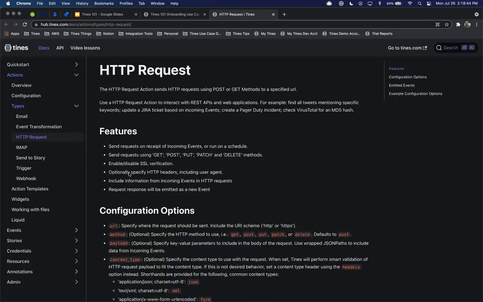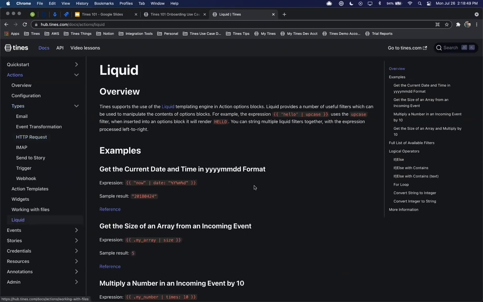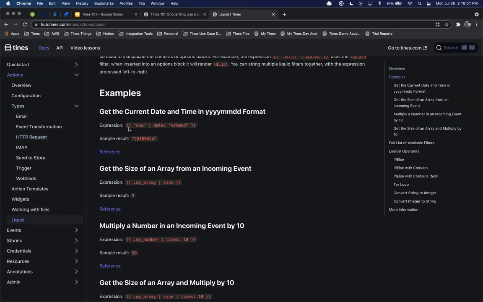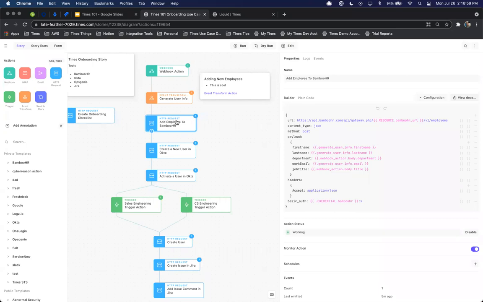We have some customers that are looking at the last start date utilizing the liquid templates. So here, if we wanted to say the current date is now, and then as an example, we can drag and drop this over quickly. And again, we'll go ahead and use our private template we created earlier.